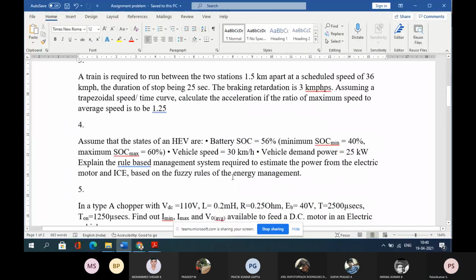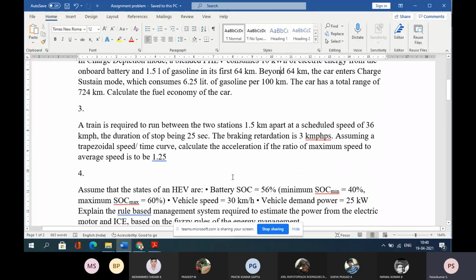Then we have seen this is absolutely a formula problem. A train is required to run between two stations 1.5 kilometers apart at a schedule speed of 36 kilometers per hour. This is the distance, this is the velocity, and the duration is also given, and the braking retardation beta is given. We are asked to calculate alpha, the acceleration.